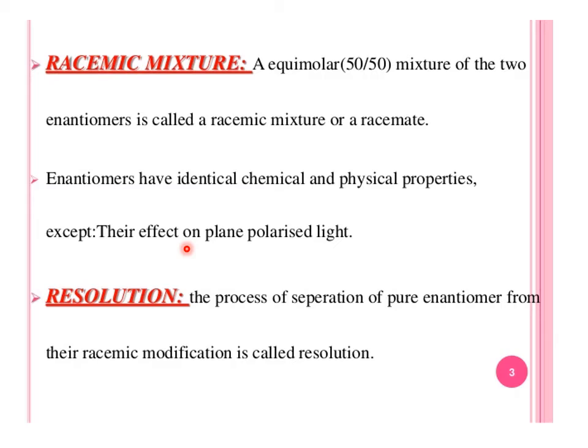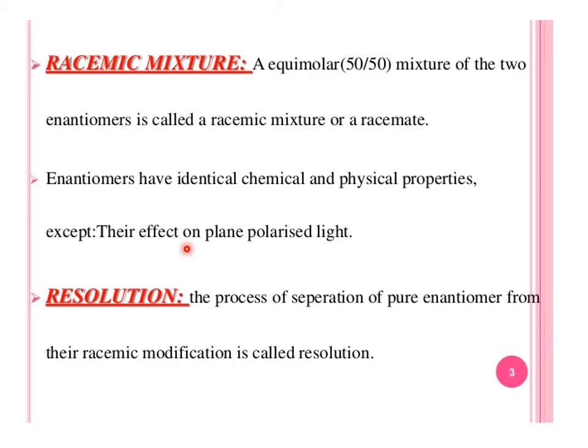And then what is resolution? The process of separation of pure enantiomers from their racemic modification is called resolution. If a racemic mixture is present, then we will apply some method to isolate the pure enantiomers.